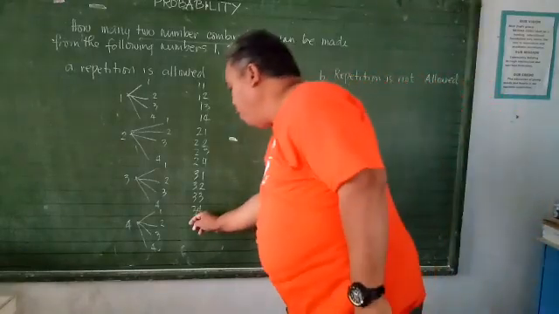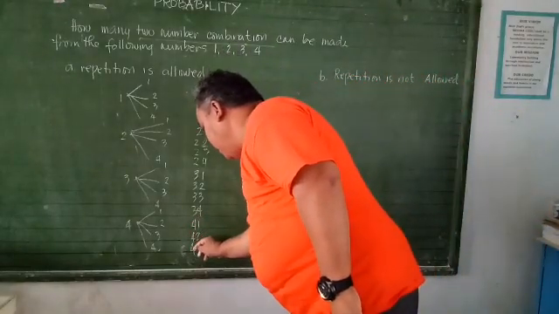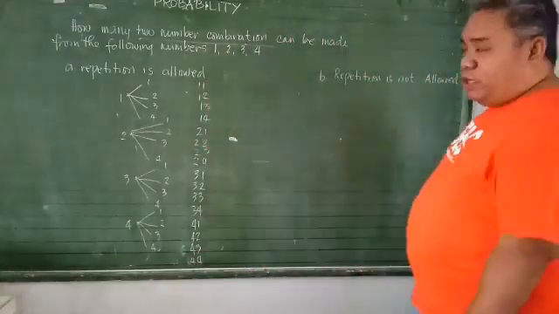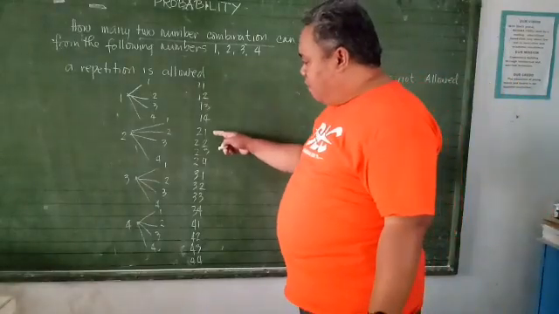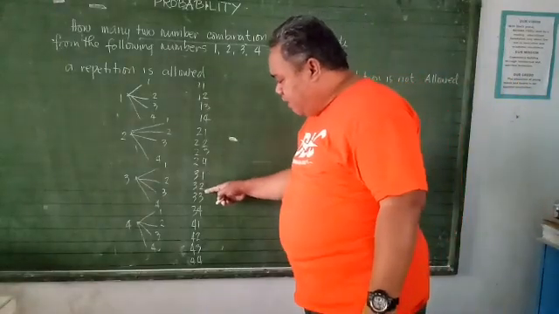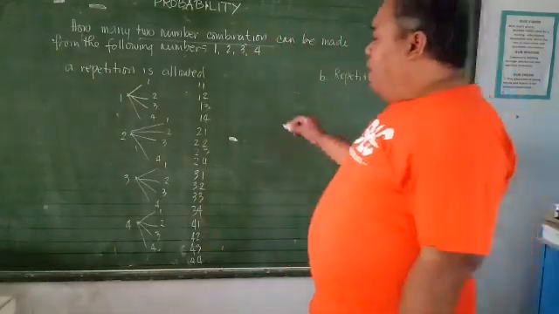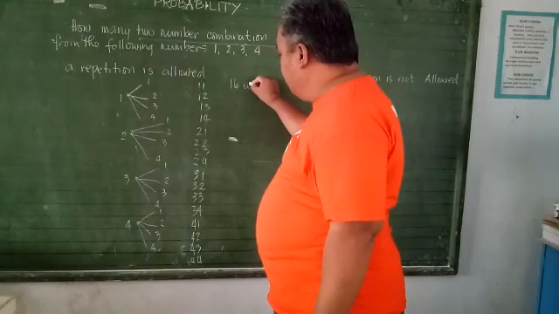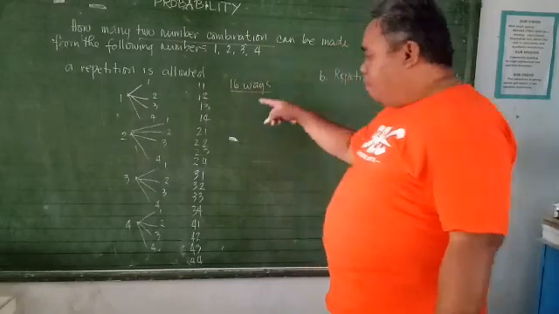And 4, that's 4, 1, 4, 2, 4, 3, and 4, 4. So, we're going to count, ilang combination yan: 1, 2, 3, 4, 5, 6, 7, 8, 9, 10, 11, 12, 13, 14, 15, 16. So that's 16 combinations, 16 ways. So that is the complete list.